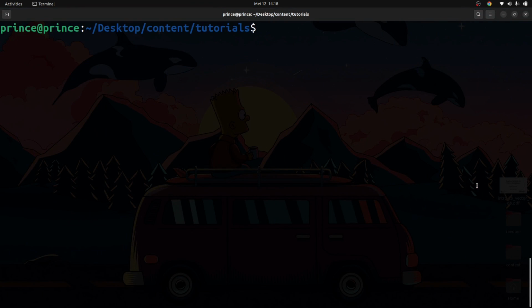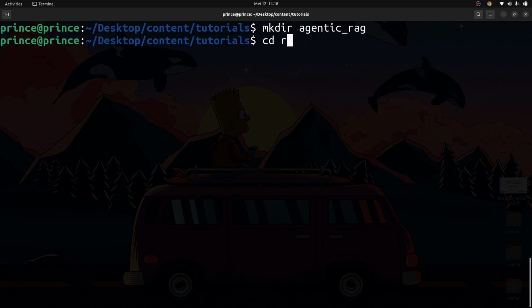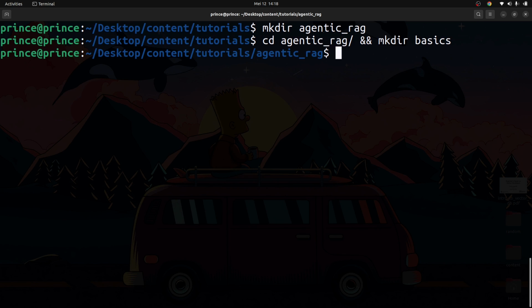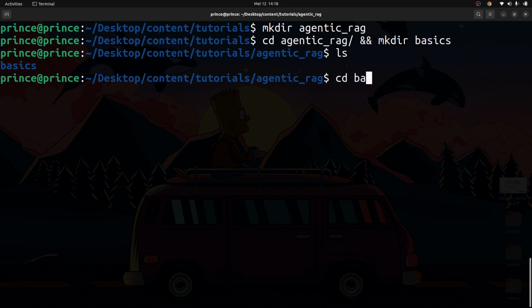So I'm going to go back into my terminal, and once I'm in a folder called tutorials on my desktop, I'm going to mkdir and create a folder called agentic_rag and press enter, change directory into my agentic_rag. And I'm also going to make another directory in there called basics and press enter. So if I do ls, I should see a folder there called basics. Good. So once I'm inside of this, I'm going to change directory into my basics folder.